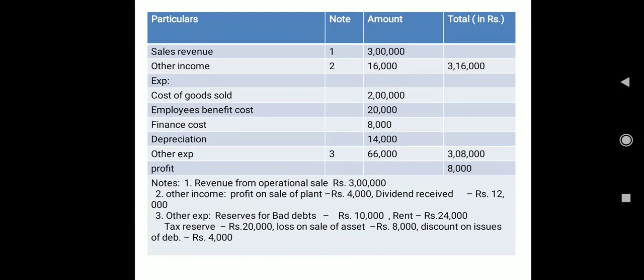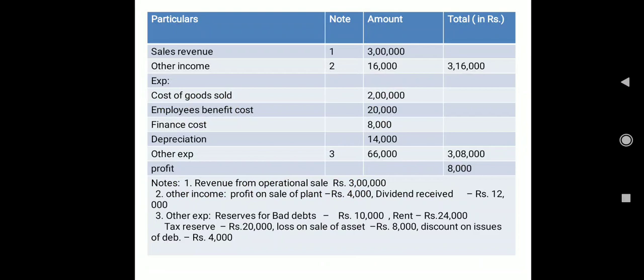Okay, next we have the item other expenses, that is reserve for bad debts, which is a non-cash expense. Then we have rent, which is an operating expense. And then we have the tax reserve, which is again a non-cash expense. Please listen to the words very carefully. Don't get confused. Now here there are three things we have to see. Till now, with the add back method, I used to tell you which are the non-cash, non-fund or non-operating expenses or losses, and non-cash, non-fund or non-operating income or gains.